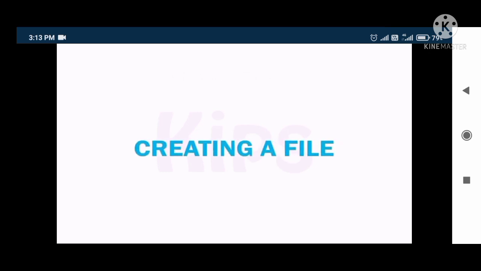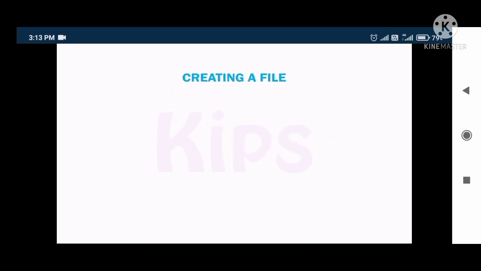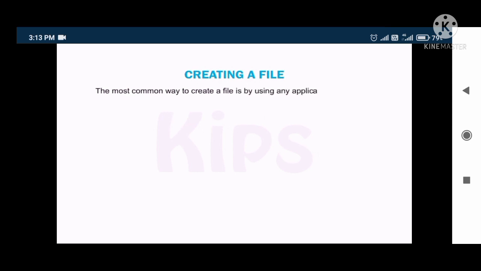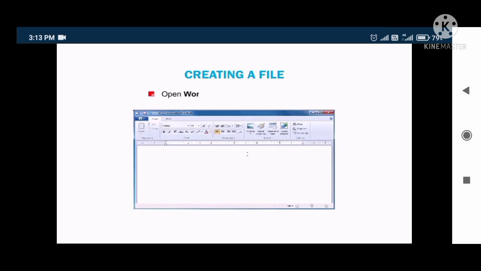Creating a file. The most common way to create a file is by using any application software. Open WordPad. It starts with a blank page. Then start typing the text on the blank page.